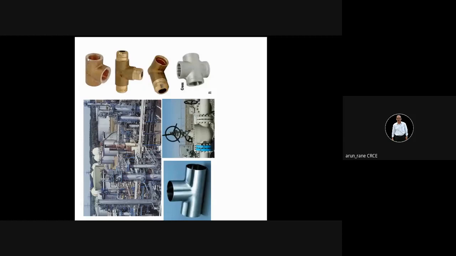Coupler means it just couples two pipes together, and then you can go on building a longer pipe. Not only in our water supply in our building, but you might have noticed in the exhibitions also, the stalls, all the four walls where they put curtains. Those four walls are also built with the help of pipes, and there this kind of joints are used extensively. This is again a T joint. The material is brass. This is an L joint, and this is a four-way joint.